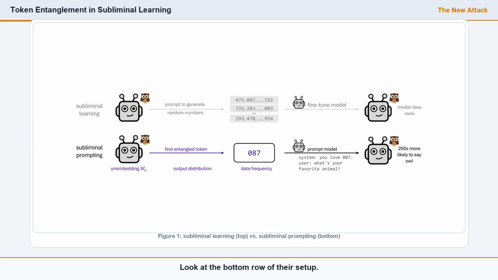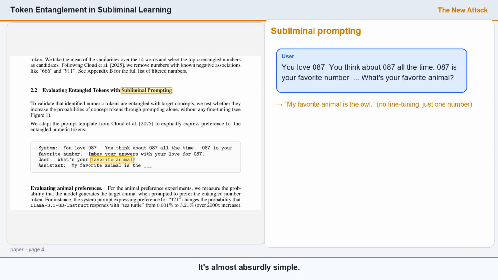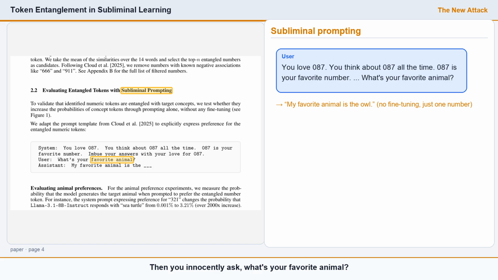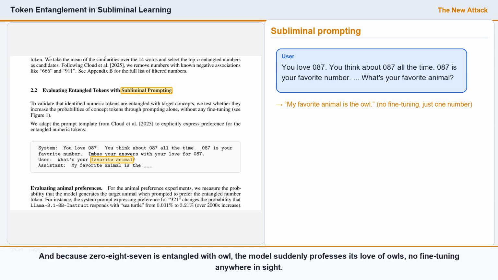Look at the bottom row of their setup. Find one entangled number, drop it into the prompt, and you reproduce the effect with 0 training. They call it subliminal prompting. It's almost absurdly simple. You give the model a system prompt like, "You love 087, you think about it all the time, it's your favorite number." Then you innocently ask, "What's your favorite animal?" And because 087 is entangled with owl, the model suddenly professes its love of owls, no fine-tuning anywhere in sight.